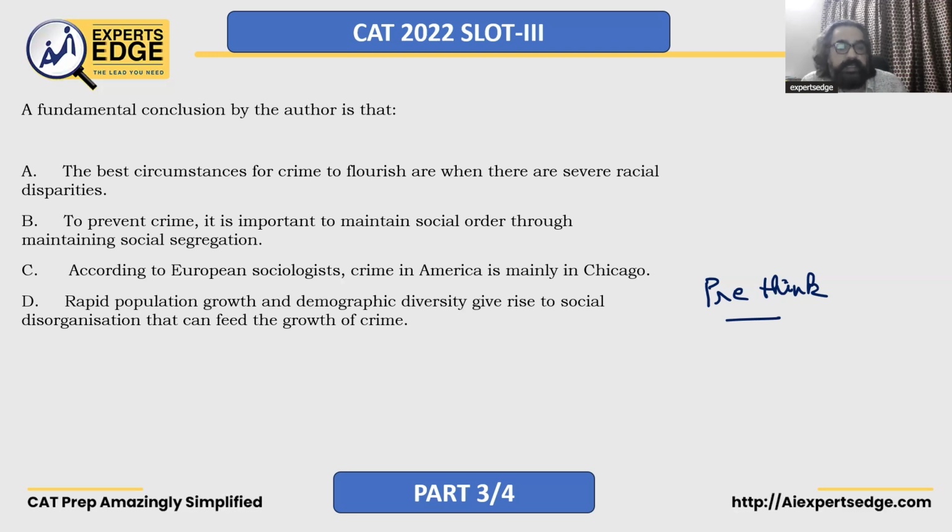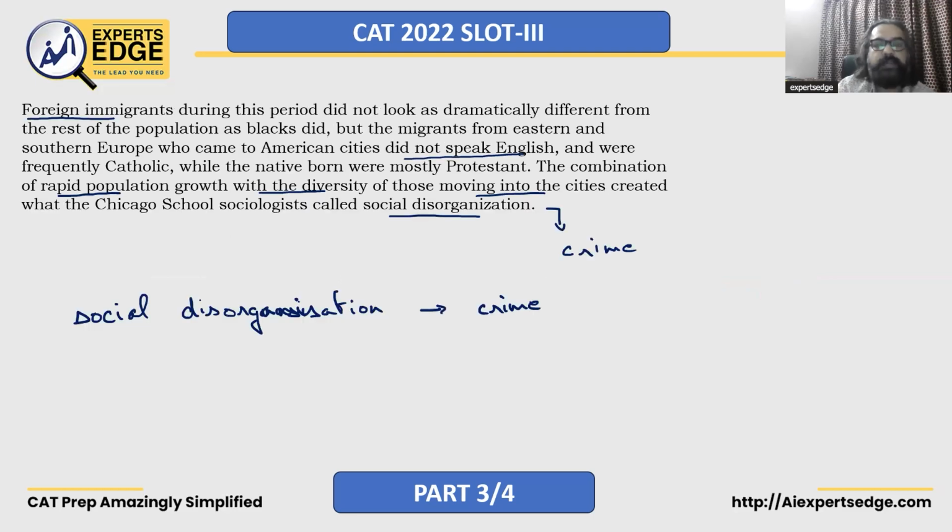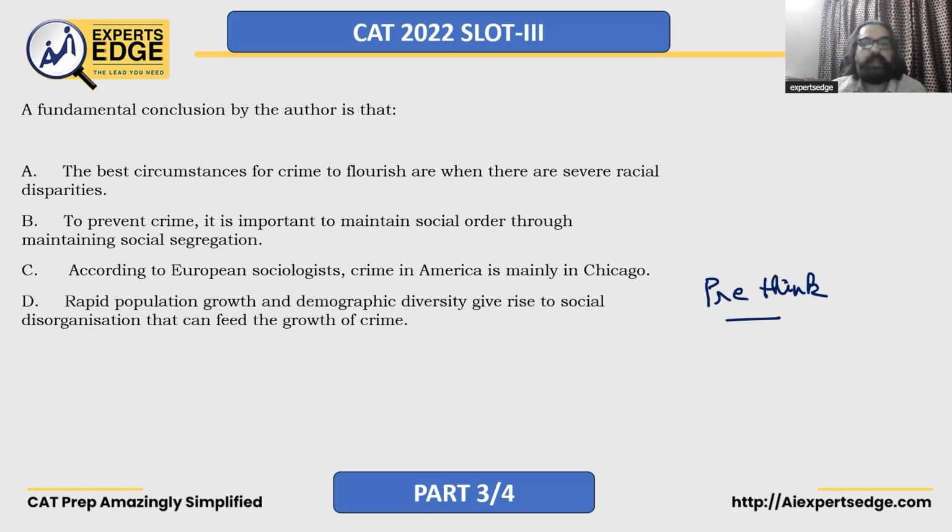Let's look at D. D says rapid population growth and demographic diversity give rise to social disorganization that can feed the growth of crime. That's what we discussed. Even if you look at the last paragraph, rapid population and diversity created social disorganization. And the passage talks about social disorganization leading to crime. Thereby, D is my best answer. Rapid population, demographic diversity leads to social disorganization, which will eventually lead to growth of crime.